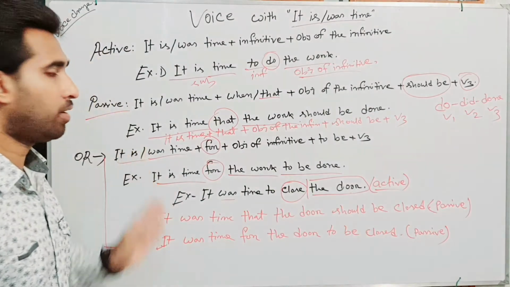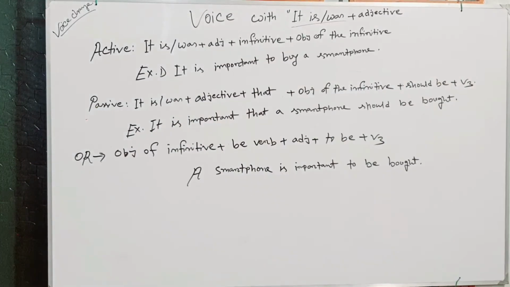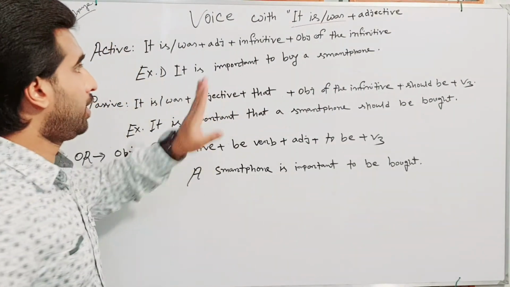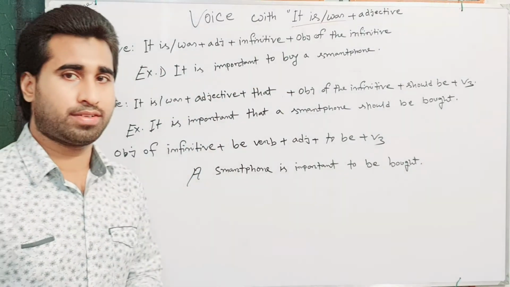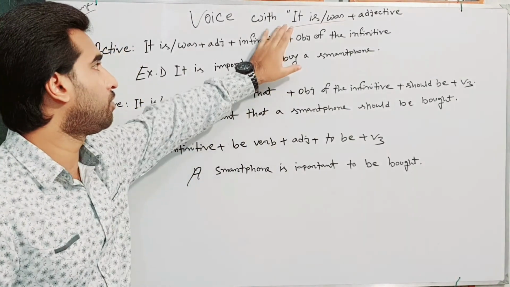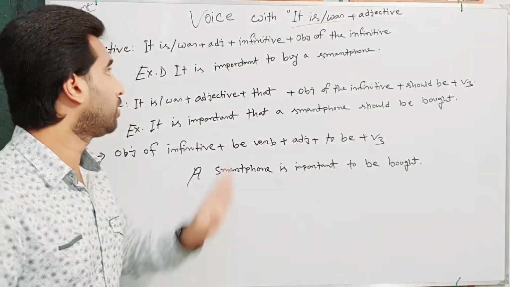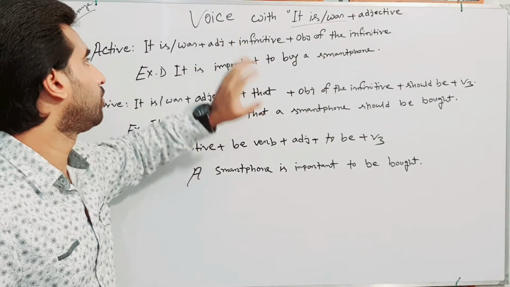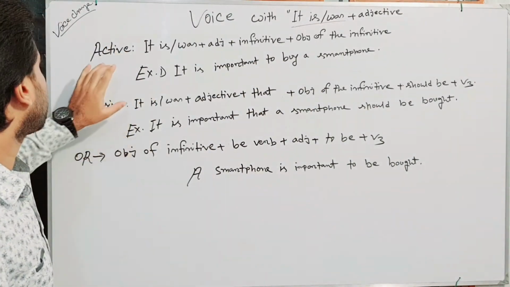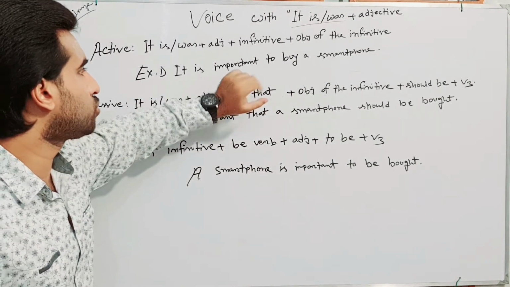So, the next one is voice with it is or it was plus adjective. In my previous discussion it was it is or it was time with the voice. Now voice with it is or it was plus adjective. Look at this. Here is an active sentence: it is important to buy a smartphone.